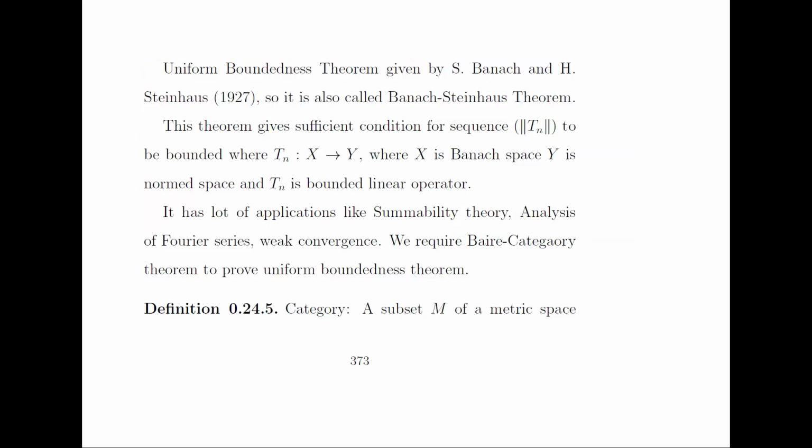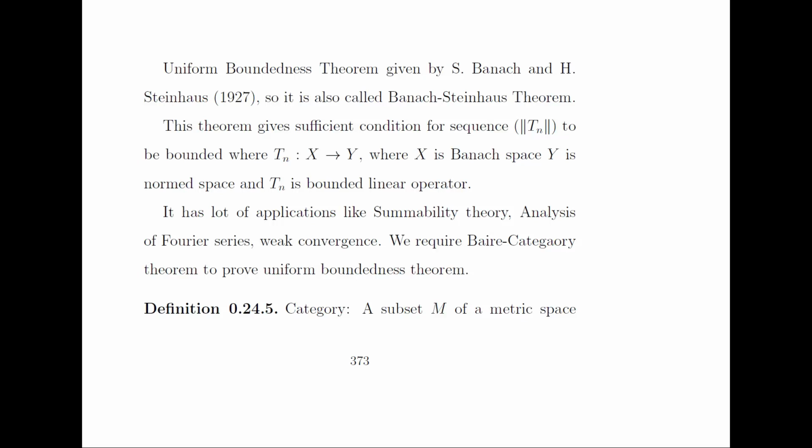The uniform boundedness theorem was given by Banach and Steinhaus in 1927, so it is also called the Banach-Steinhaus theorem. This theorem gives a sufficient condition for the sequence of norms of Tn to be bounded, where X is a Banach space and Y is a normed space, and Tn is a bounded linear operator. It has a lot of applications, like summability theory, analysis of Fourier series, weak convergence,